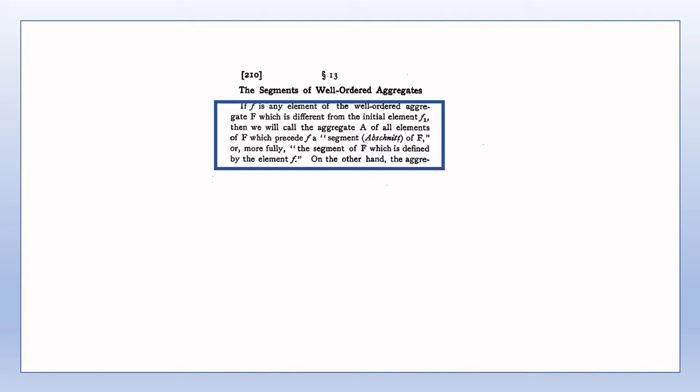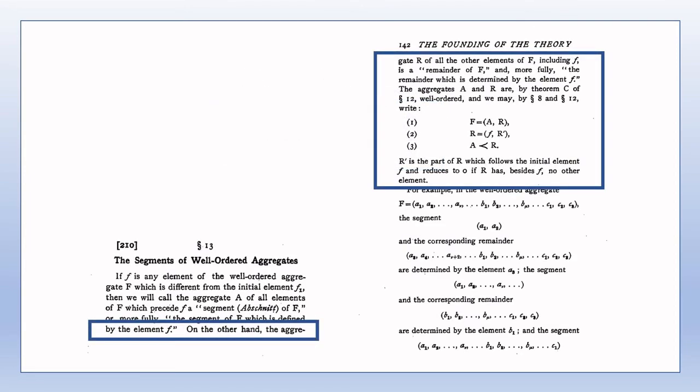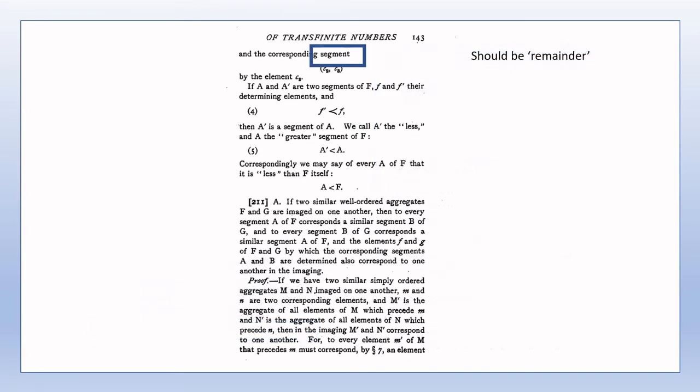Despite being one of the longer sections of the two combined articles, there's not a great deal for me to say about this section other than a few miscellaneous comments which possibly clarify a couple of minor points here and there. Most of the theorems and proofs present little difficulty. Remainders of well-ordered aggregates are defined on page 142, and Cantor presents a few simple examples to illustrate the concepts of segment and remainder. A typographical error on page 143 is shown on the screen.